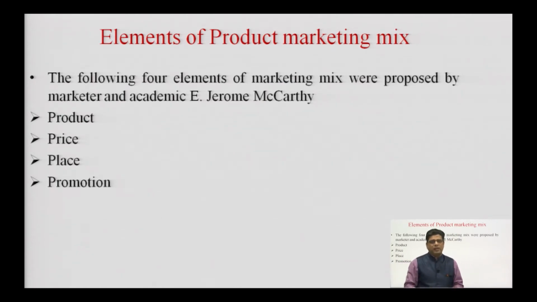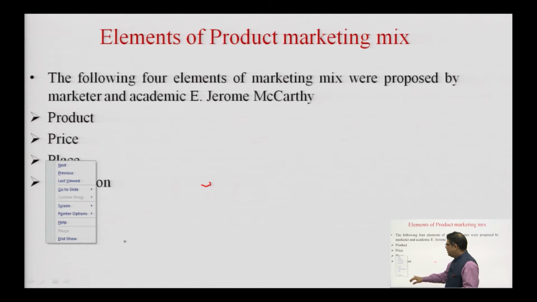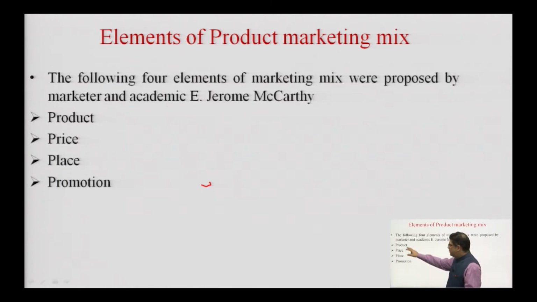A very famous marketer and academician, E. Jerome McCarthy, actually proposed the idea of the 4 P's, which are very famously called the elements of marketing mix for a product. And Jerome McCarthy did this during 1960. So, in the year 1960, Jerome McCarthy proposed these elements for marketing mix. Let me spell out these names. The first element of marketing mix is product, the second element is price, the third element is place, and the fourth element is promotion. And these are the famous 4 P's of a product.